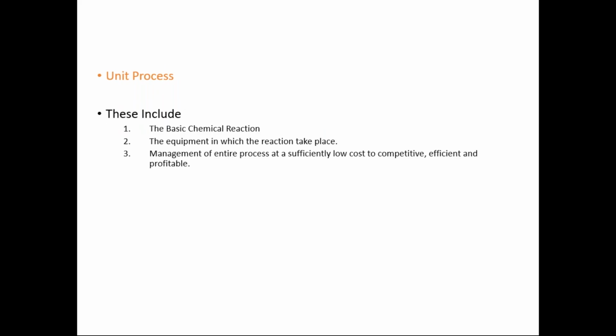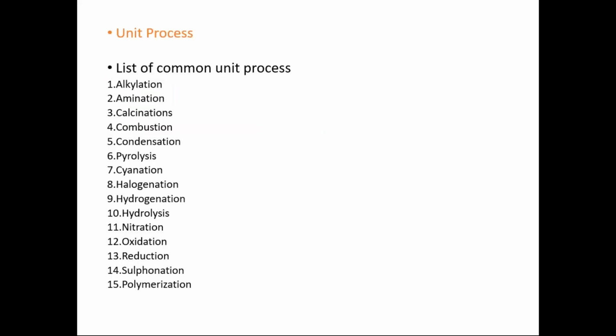So these are the examples of unit processes or chemical reactions: alkylation, amination, calcination, combustion, condensation, pyrolysis, cyanation, halogenation, hydrogenation, hydrolysis, nitration, oxidation, reduction, then sulfonation, polymerization, etc. These are the different unit process examples where the chemical reaction occurs.